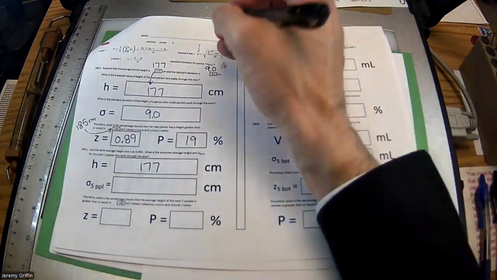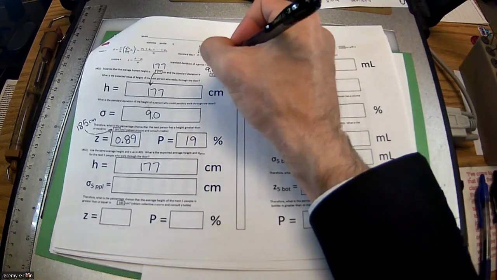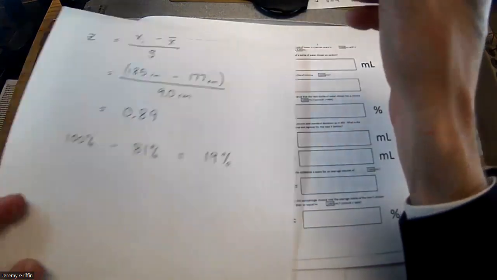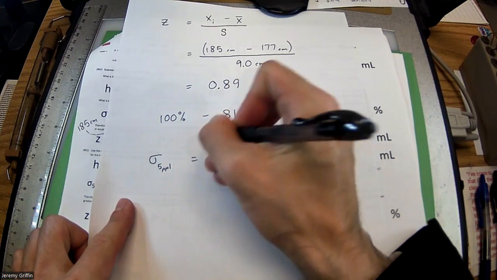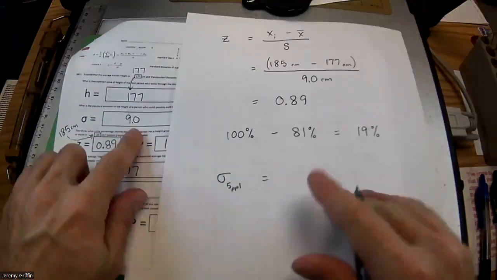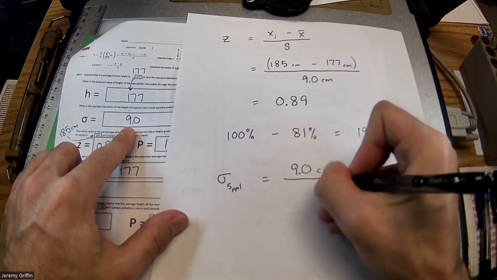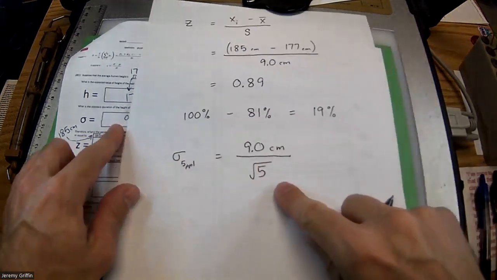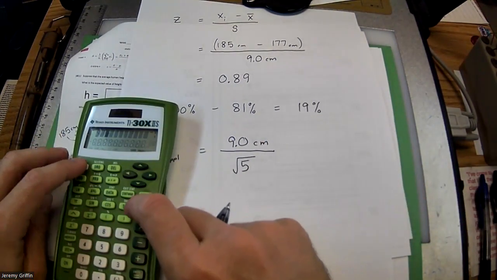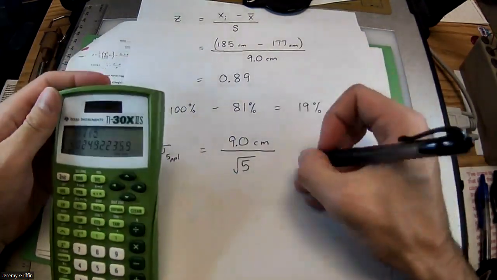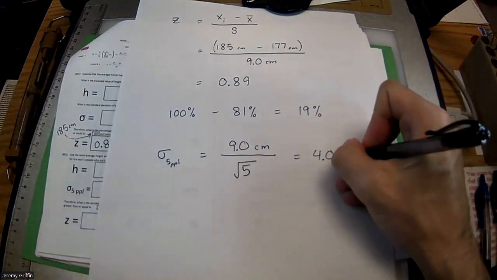Do you guys see this new formula right here that says the standard deviation for a group is what it is for an individual divided by the square root of the group size? So the standard deviation for 5 people is what it is for 1 person, which for me was 9 centimeters. Think of that as the plus or minus factor, divided by the square root of 5, because now I'm putting on the group of 5 people. 9 divided by root 5, I'll call that 4.0 centimeters.